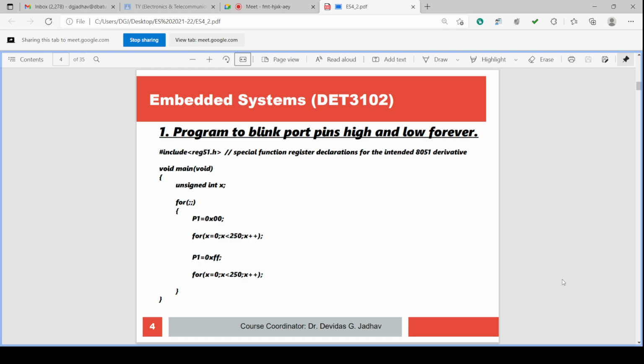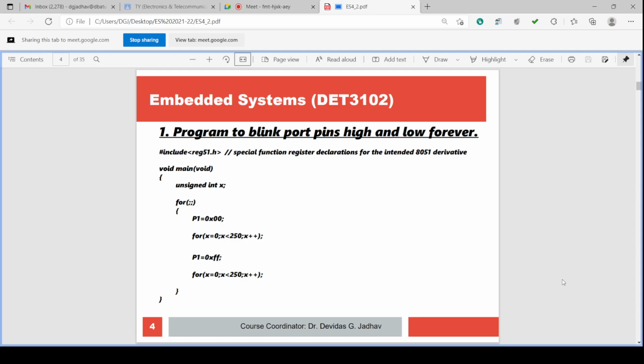Hash include, there are less than and greater than signs. In between, what to include is written: reg51.h. Hash include, less than greater than sign, in between that reg51.h is written. That is, reg51 is the header file. .h means header file.